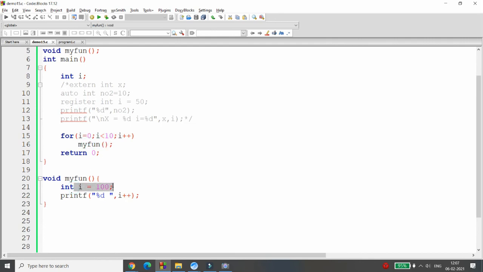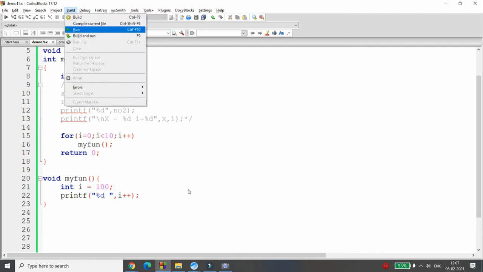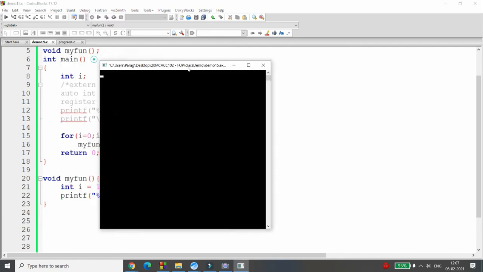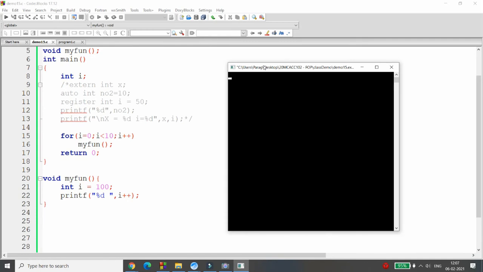Every time this function will do what? It will initialize with the 100 and it will simply print the 100 and then it will increment the value to 101. But 10 times I will get the 100 over here. So whenever you run this 0 to 10, see, 10 times, every time I will get the 100.